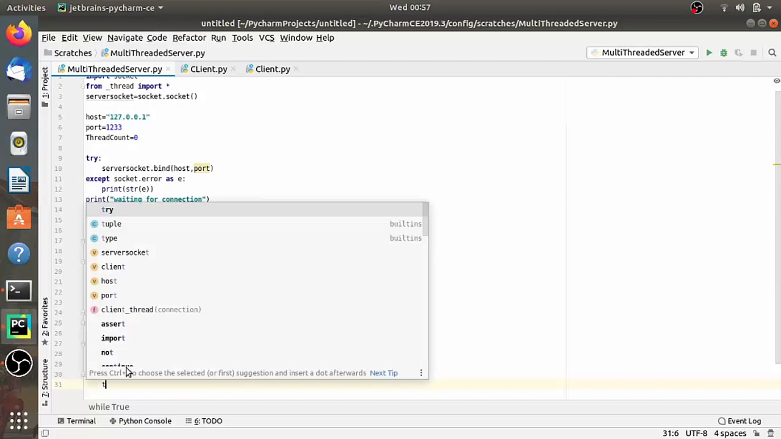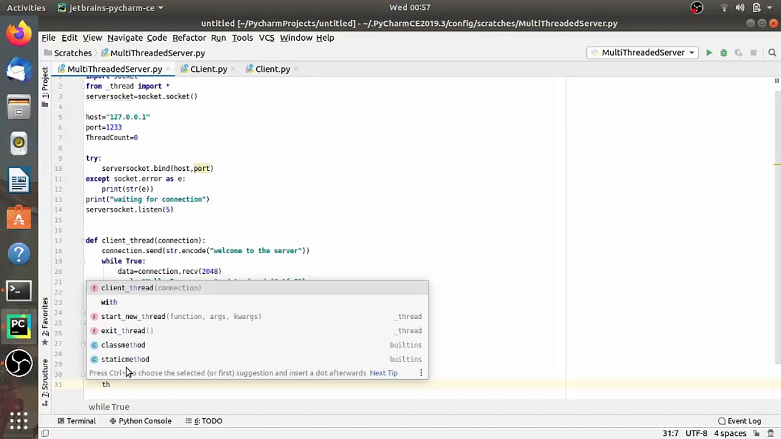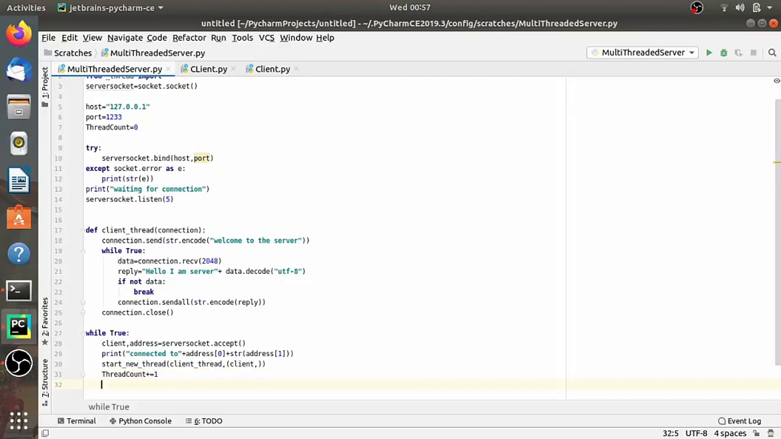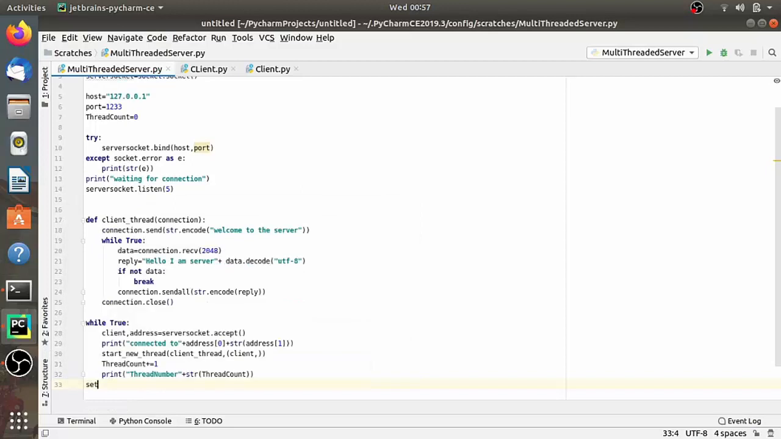So thread count plus equal to 1, and here we are printing the thread count, how many threads are running. So print thread number plus str thread count. And after that we have to close the connection of the server socket. So server socket dot close. So now we have completed the multi-threaded server socket program.